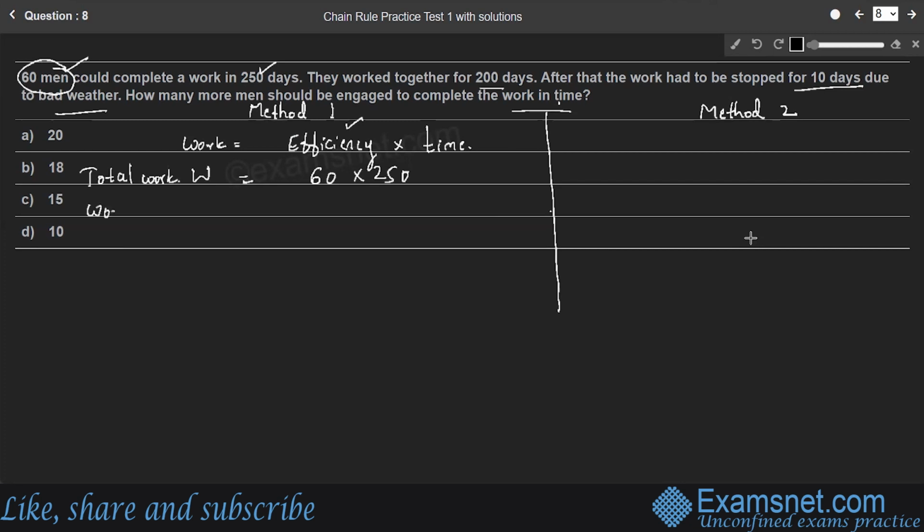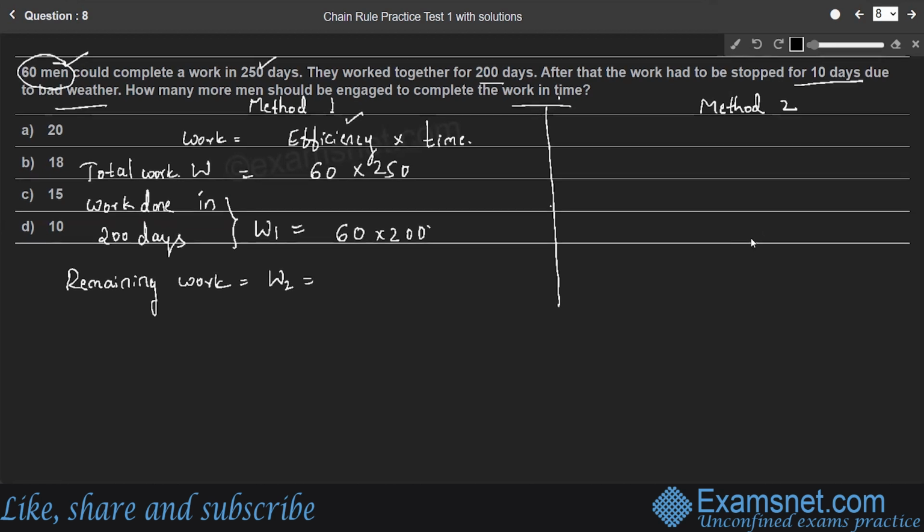So work done in the first 200 days, let W1 be the work done by them, means by 60 men in 200 days. This will be 60 into 200, efficiency into time, right? So what is the remaining work here? Remaining work will be, let it be W2, the second part of the work.